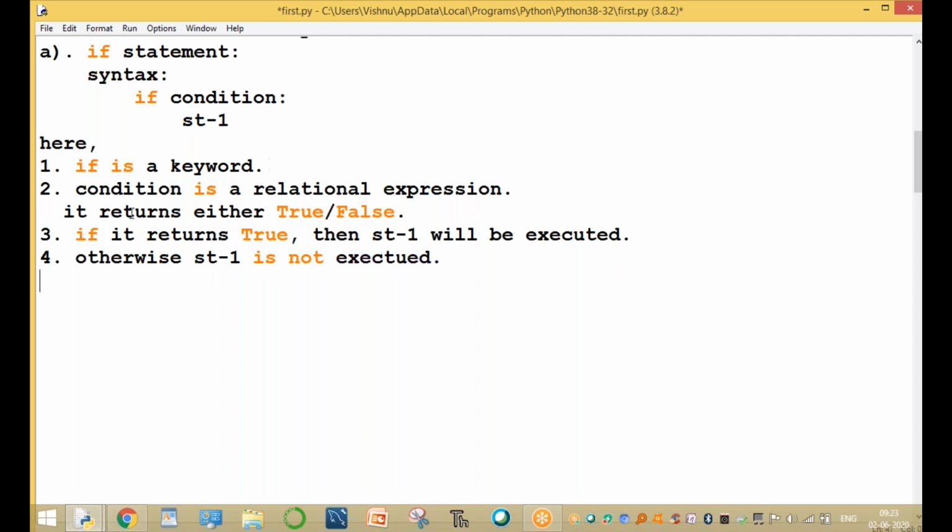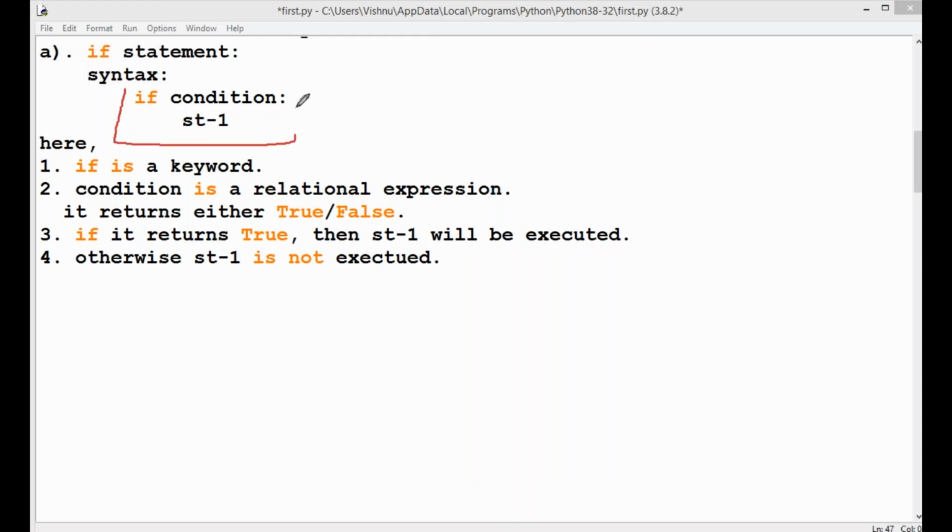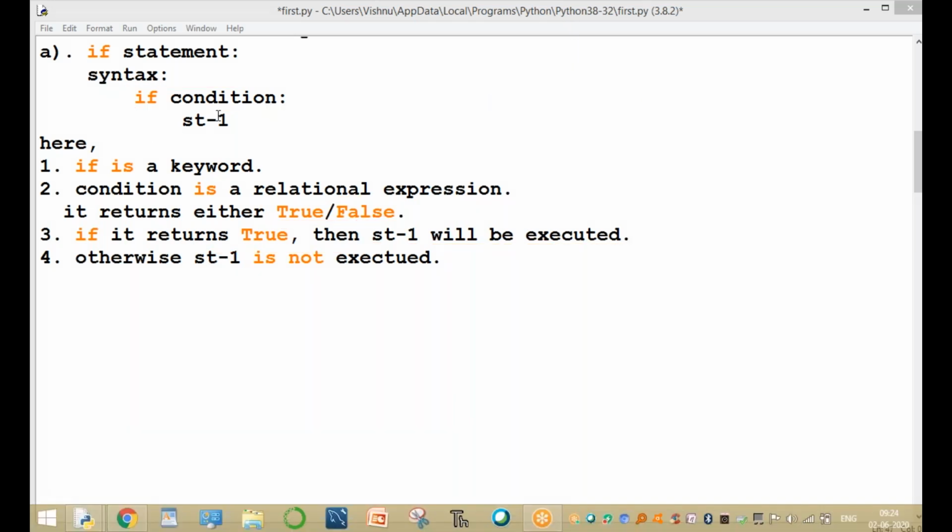Clear up to here, all of you? This is based on the condition, the one enclosed in the small box in your notes. If is a keyword, and the condition returns either a true or false value. Based on the result, the corresponding block will be executed. If the condition returns true, statement one will be executed. If not, it is not executed. Clear up to here, all of you? This is the if statement.